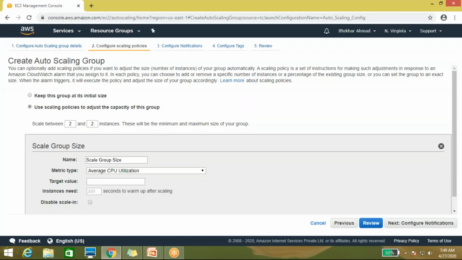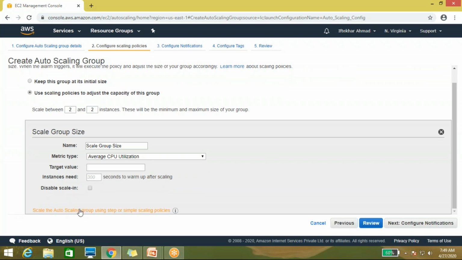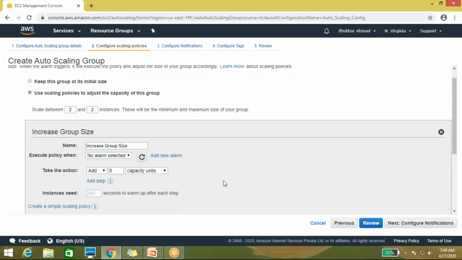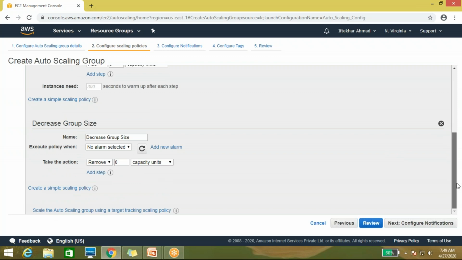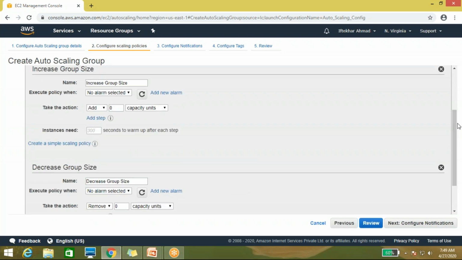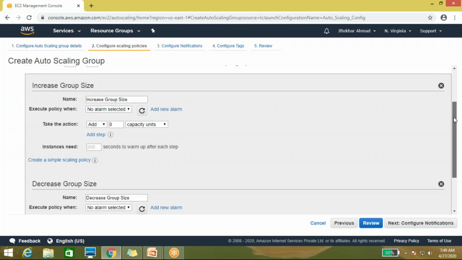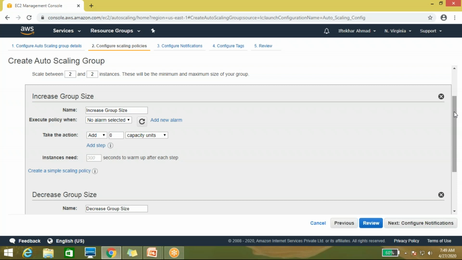So here you can mention the policy. You can apply three types of policy. First is simple policy or step policy, you can apply simple policy or step policy also. And the third one is target tracking policy. We will do our lab in target tracking policy only, but for learning purposes, I am telling you what is simple scaling policy and step scaling policy.